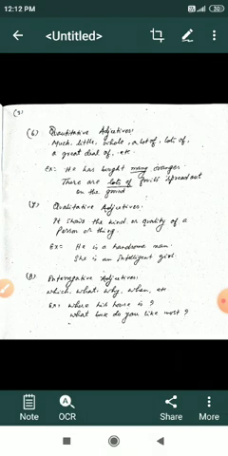Adjective of quantity answers the question how much.